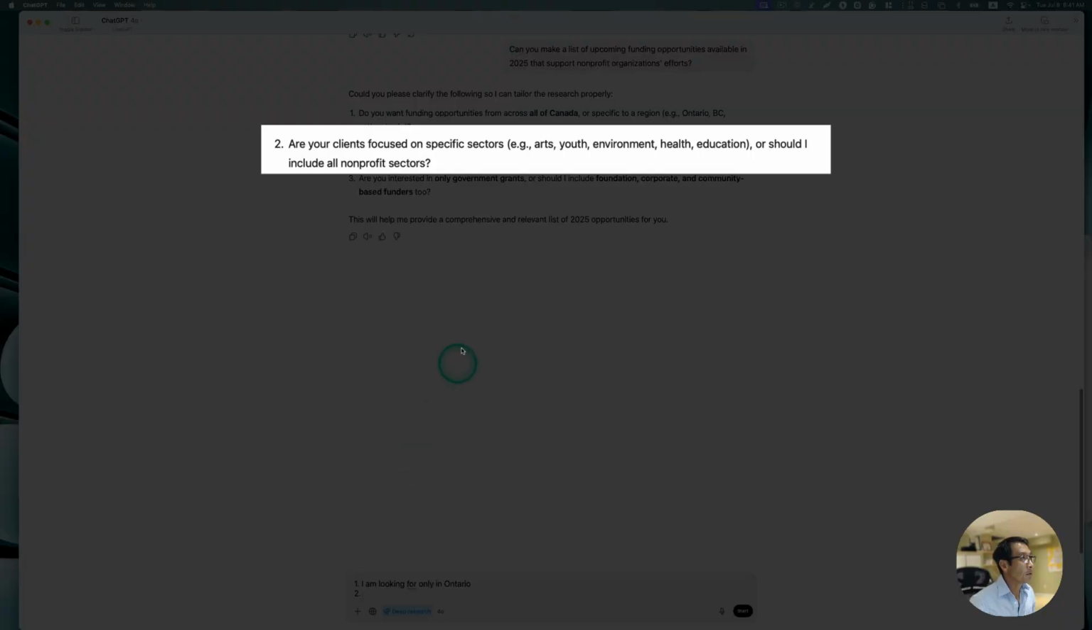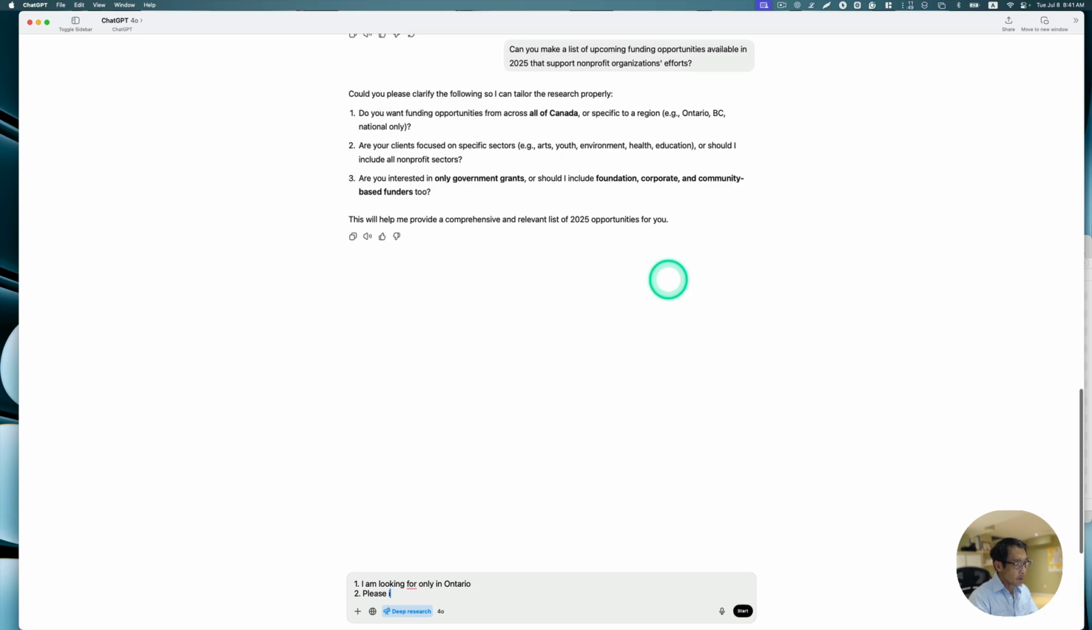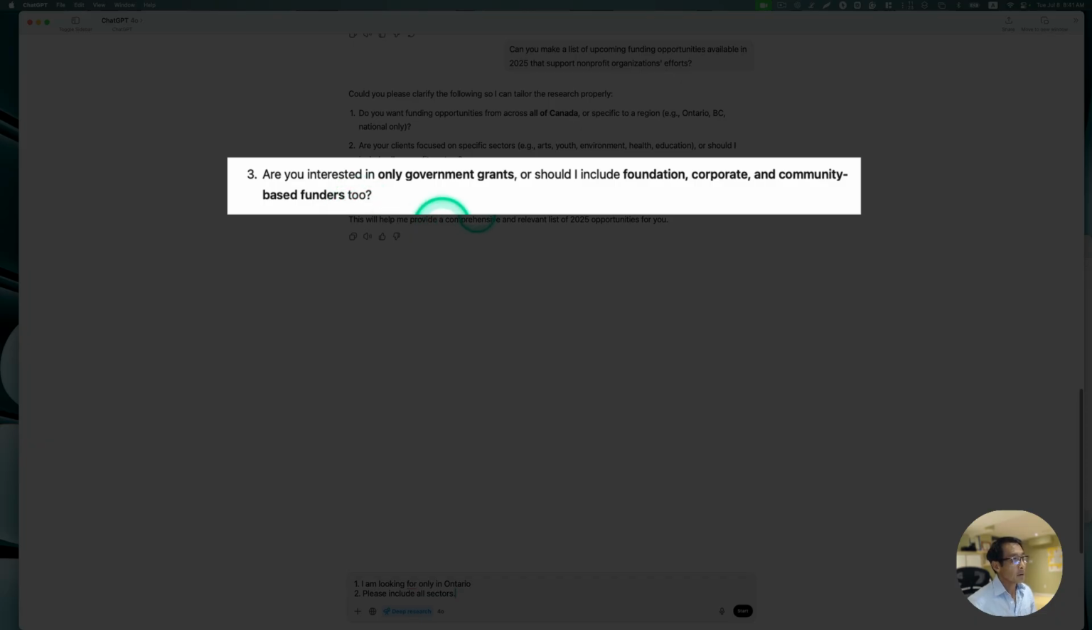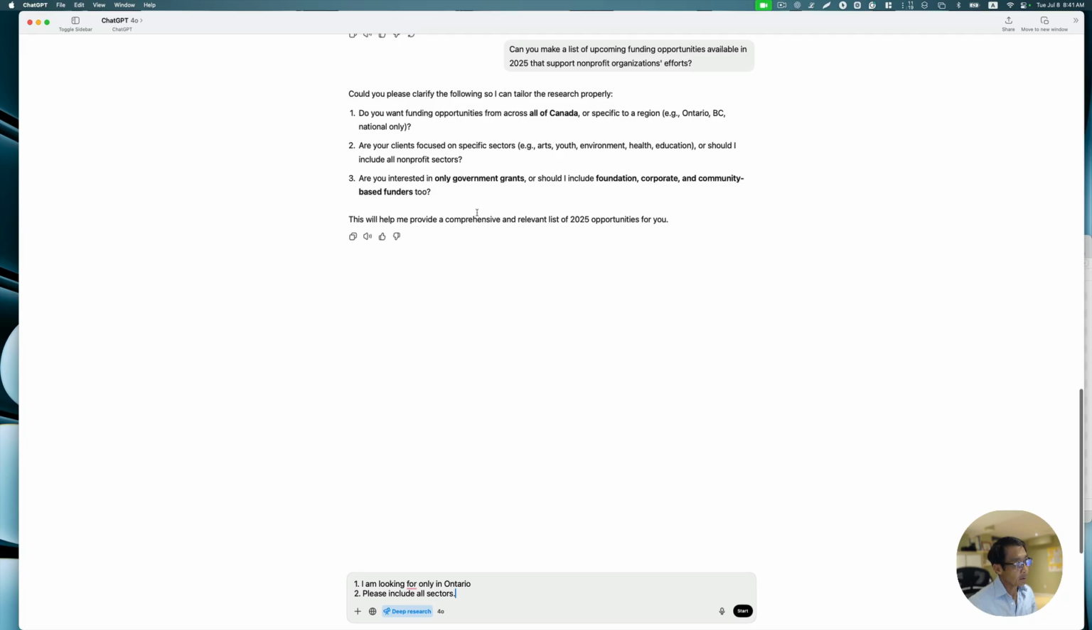And then what's number two? Are your clients focused on a specific sector, art, youth, environment, health, education, or should I include all sectors? Okay, so let's say all sectors. The third question: are you interested in only government grants or should I include foundation, corporate, and community-based funders too? Yes, every funding opportunity. Okay, so let's go start.